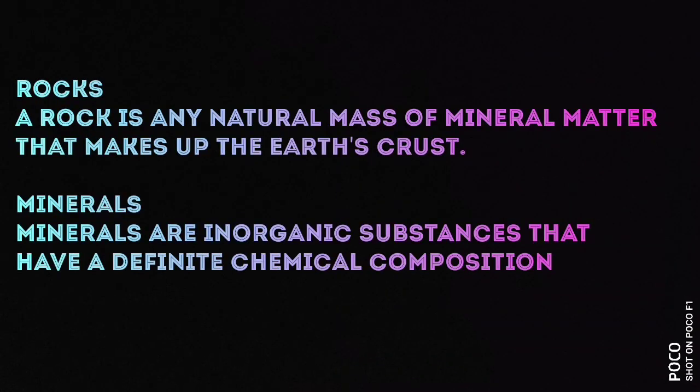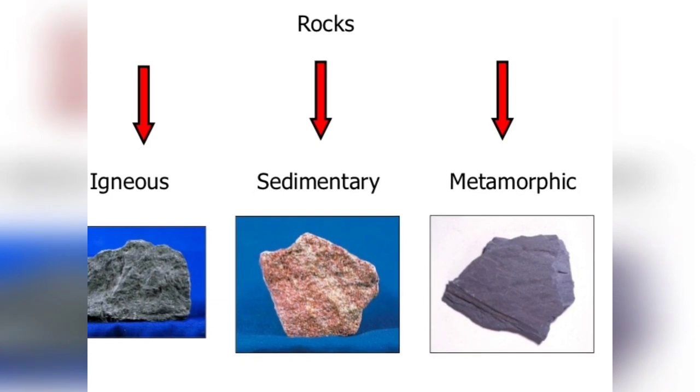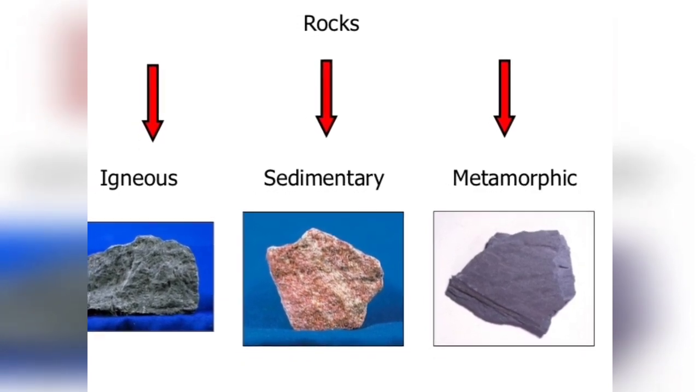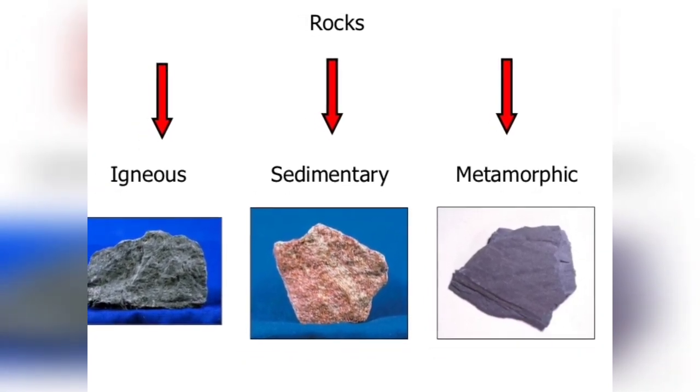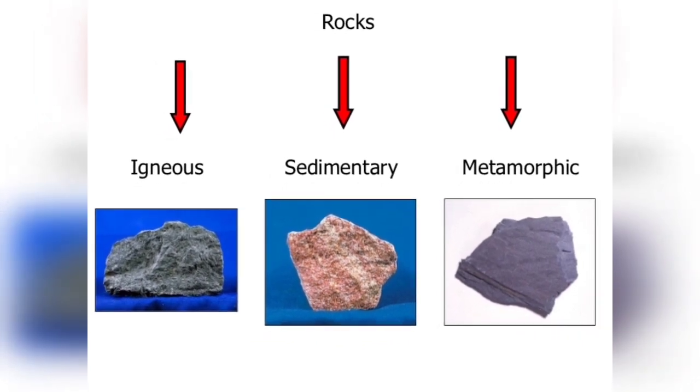Now, what are rocks? Rocks that you see on Earth are any natural mass of mineral matter that makes up the Earth's crust. So, what are these minerals that we talk about? Minerals are inorganic substances that have a definite chemical composition. Thus, on the basis of formation, there are three types of rocks: igneous, sedimentary, and metamorphic rocks. Let us see how these three types of rocks are formed.